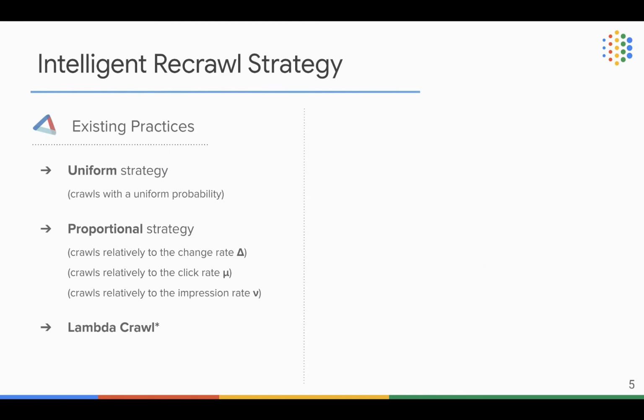Now let's move back and discuss how can we develop a more intelligent recrawling strategy. The existing practices can be summarized into the following three categories. The uniform strategy that tries to crawl all of the offers with a uniform probability. The proportional strategy that attempts to crawl offers proportionally to a certain attribute.